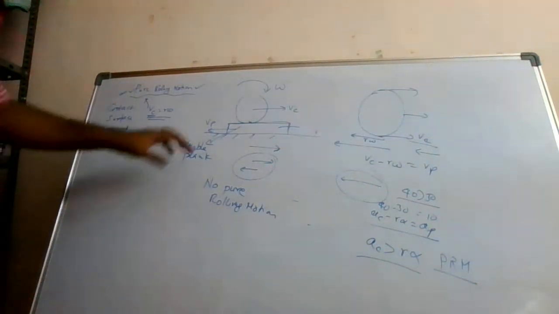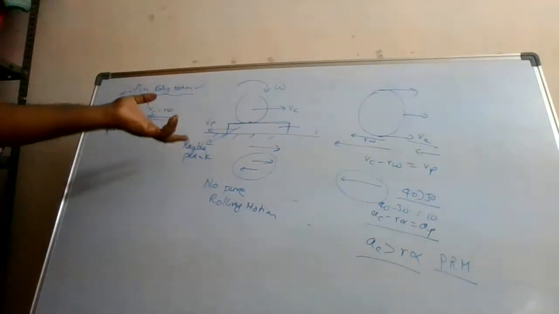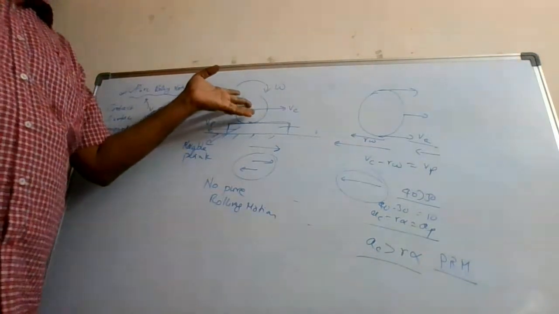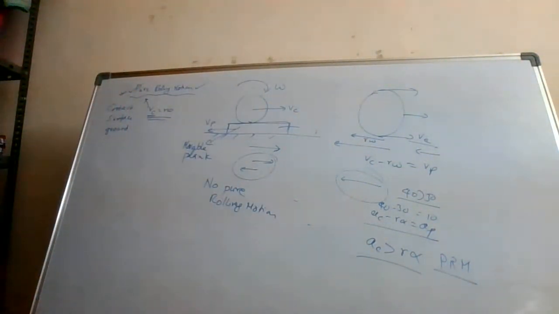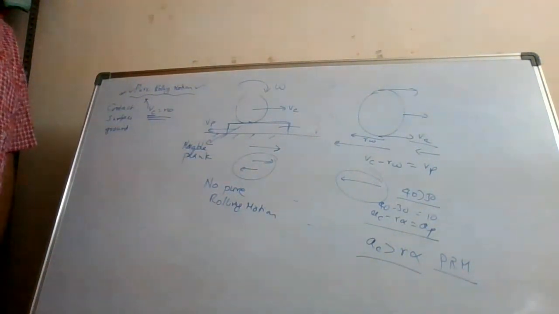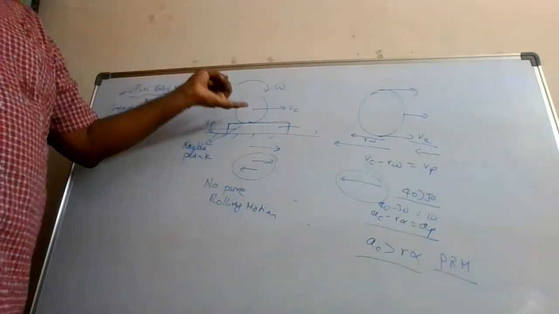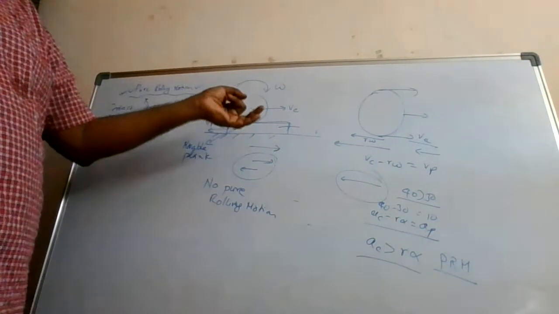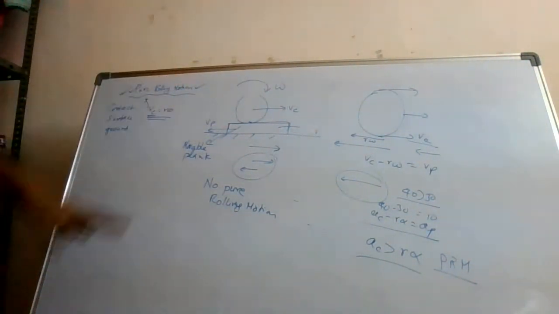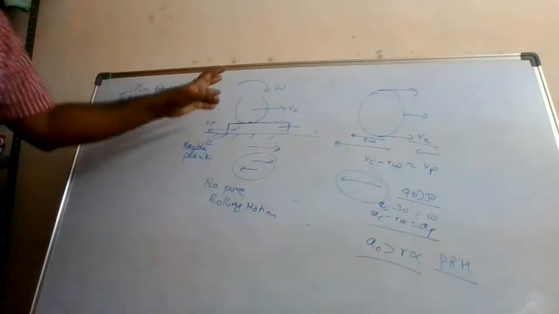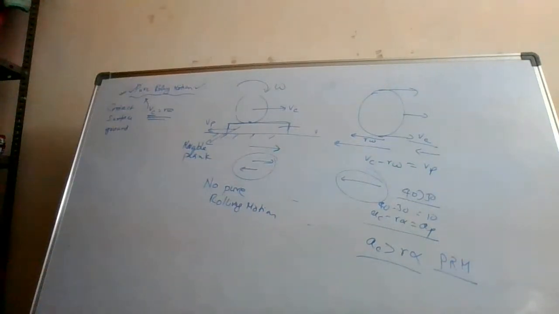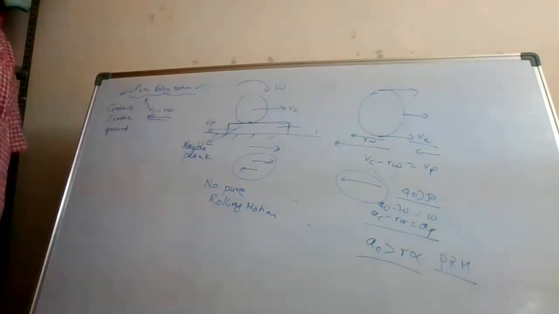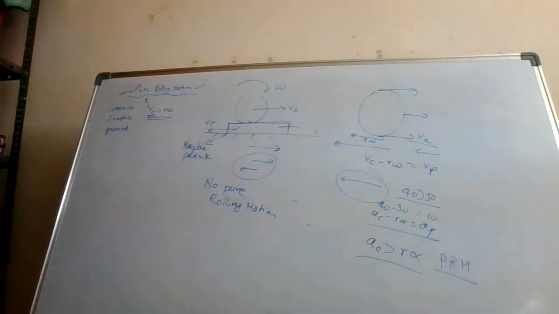And let me tell you that sometimes a disc may be given, sometimes he will say a cylinder is there, sometimes he will say a sphere is there. So all these different rigid bodies, we have discussed the moment of inertia. So kindly go through the formulas of all these: disc, ring, sphere, solid sphere, hollow sphere. Only these types of geometric shapes will be asked in the exam. So you should know the value of I. And here, when you are talking about rotation, you will be mostly talking about rotation about its CG axis.